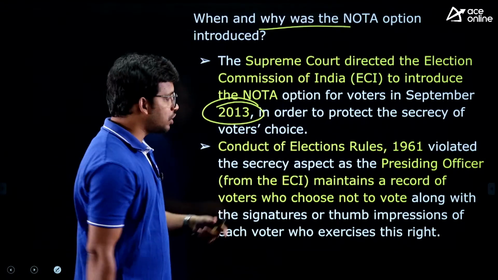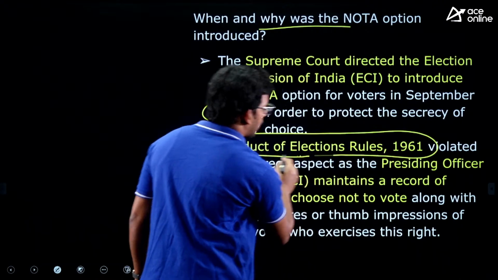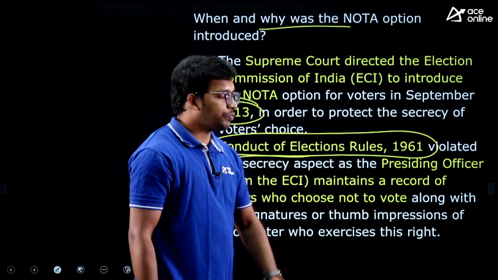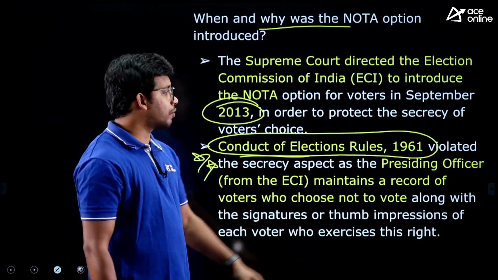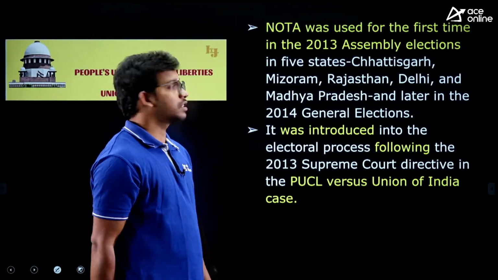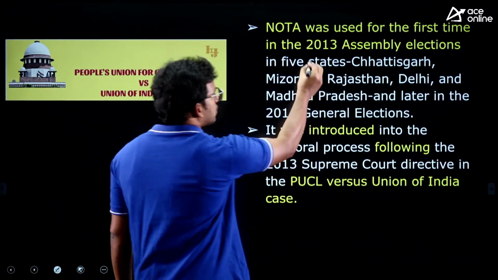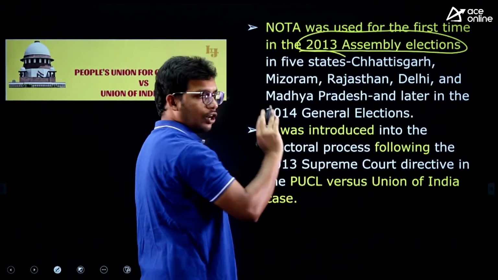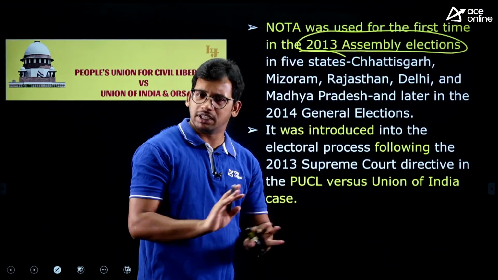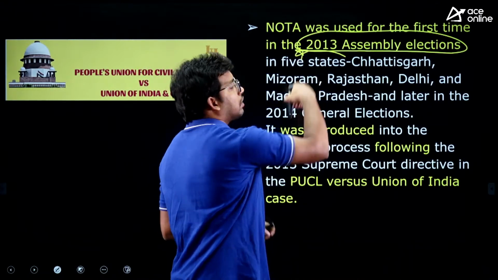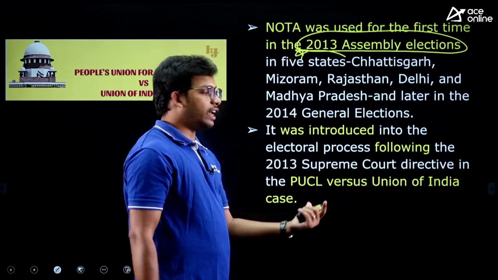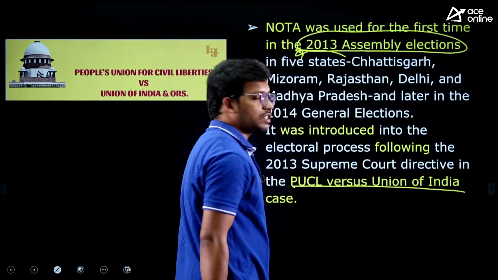Nota was introduced by the Election Commission under the Conduct of Election Rules 1951. After the Supreme Court judgment, the Election Commission of India came forward and, through the Conduct of Election Rules, introduced the Nota option in every election. But for the first time it was introduced in the Assembly elections of 2013 in not all the states but 5 states, that is Chhattisgarh, Mizoram, Rajasthan, Delhi. You don't need to remember that, it is not required. Just remember that it was introduced in 2013. That is important.